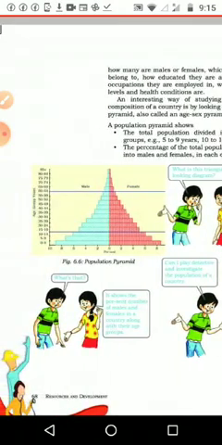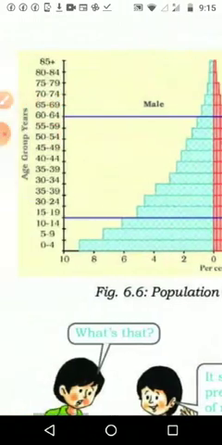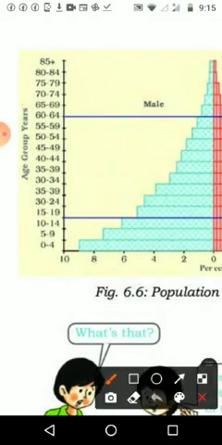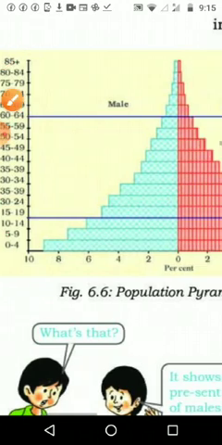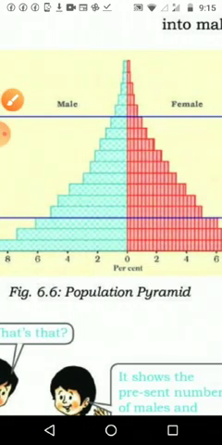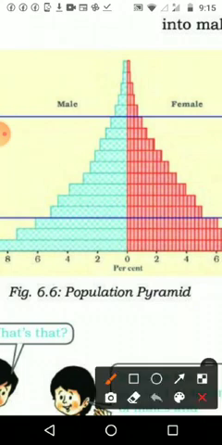We can see the age groups 0 to 4, 5 to 9, and so on, reaching 60 to 64 and up to 85 years. On this side the percentage of the population is given, and blue color shows male and red color shows female.